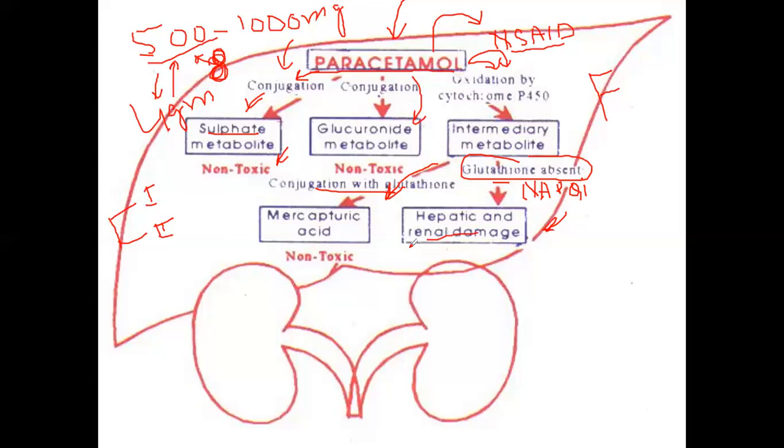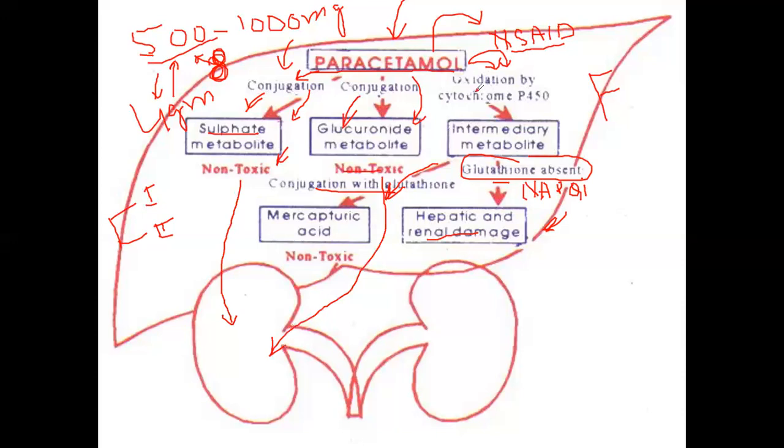So, by the way, this was the metabolism of the paracetamol, and we have already studied that if paracetamol comes to this pathway, where its sulfate conjugation occurs, so this will convert to the sulfate conjugate, which is a non-toxic metabolite, and then this will be excreted through the kidney in the urine. While if the paracetamol is metabolized through the glucuronide conjugation, that is also a non-toxic pathway, and this will also be excreted through the urine.